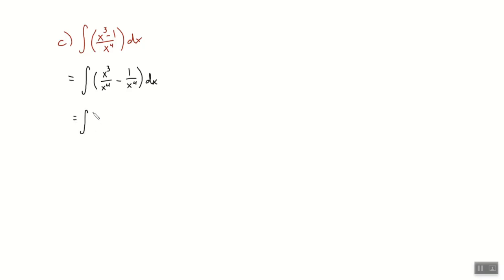And then this one might be skipped on your actual work. What's the next line going to be? The integral of what? 1 over x minus 1 over x to the 4th. Is there a better way to write 1 over x to the 4th? X to the negative 4.